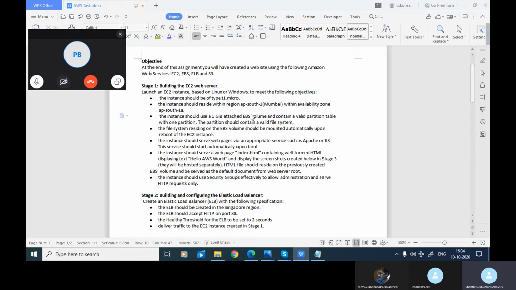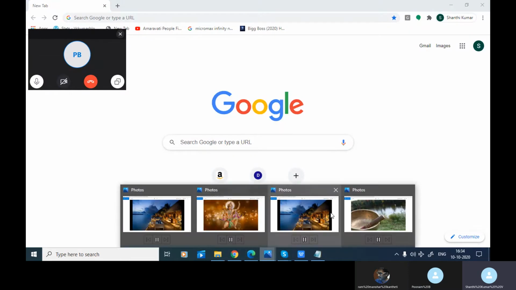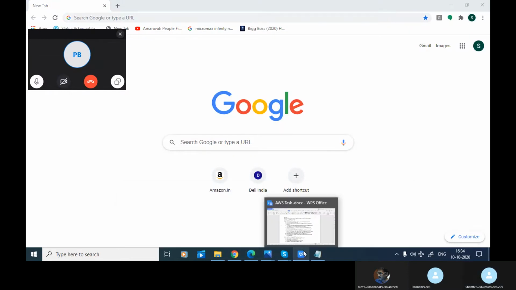Whatever you are attaching, they are not bothered about it, but they wanted this 1 GB volume. Basic EBS needs some 8 GB or 10 GB for OS purposes, right? Yes, the root volume will be there. The root volume is attached, and we need to attach a separate one, the second volume.